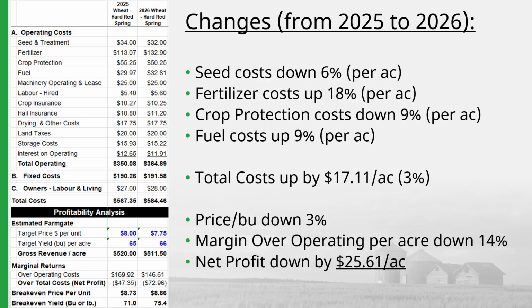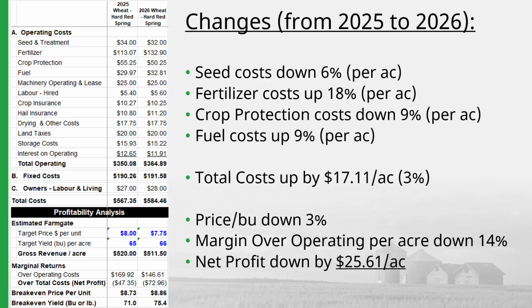Fuel costs are up 9% per acre. Fixed costs are roughly the same from 2025 to 2026. This is because while machinery and land costs have increased from last year, interest costs on fixed costs have come down, essentially nullifying the land and equipment increases in costs. This is true for all land and equipment costs for the various crops in the guide.